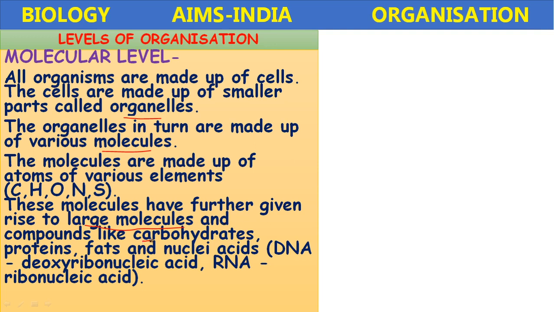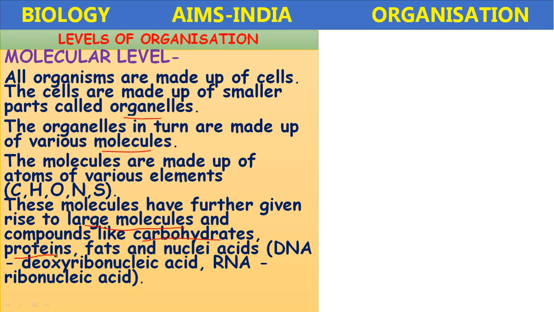like carbohydrates. How are the carbohydrates formed? By the combination of carbon, hydrogen and oxygen. Several bonds are formed between them and a complex molecule is formed. Then proteins. How are the proteins formed?